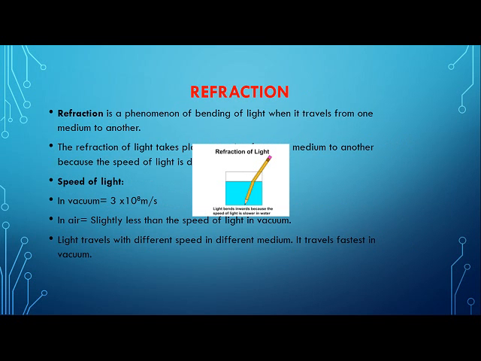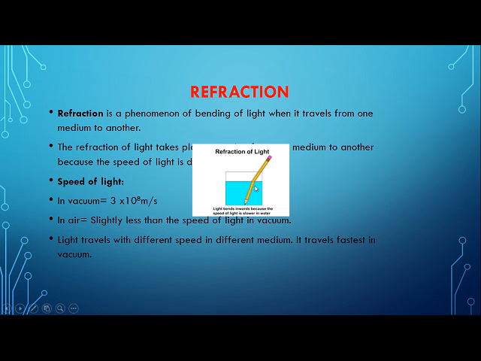Right? Now, let us understand what is meant by refraction, which comprises the first part of our lesson. You can do this example at home also. Take a glass of water, dip your pen or pencil in it, and you will find that it gets a little bit tilted.